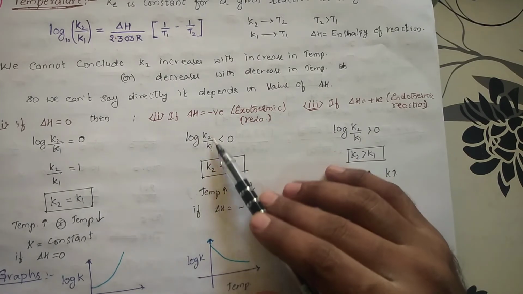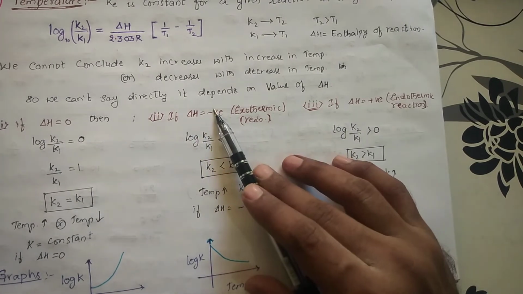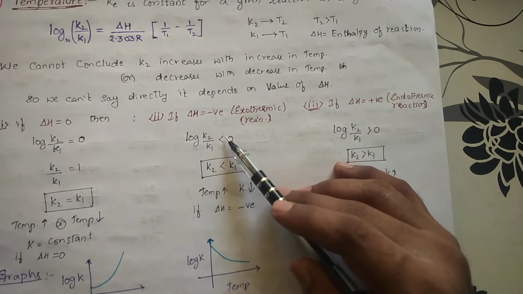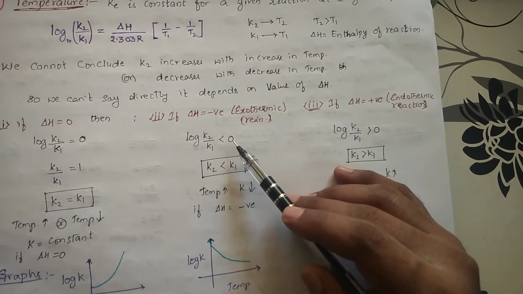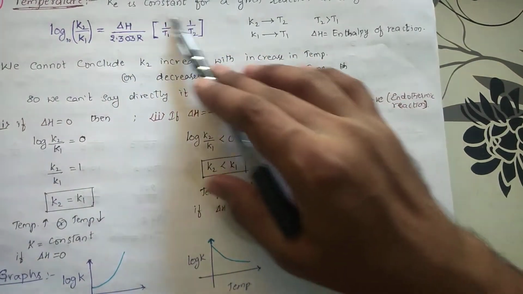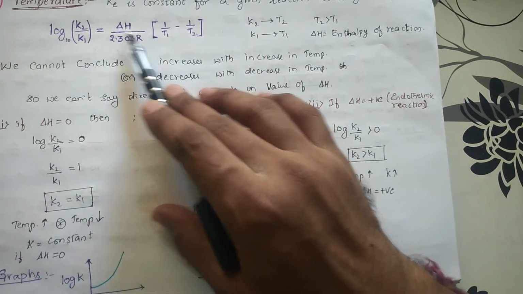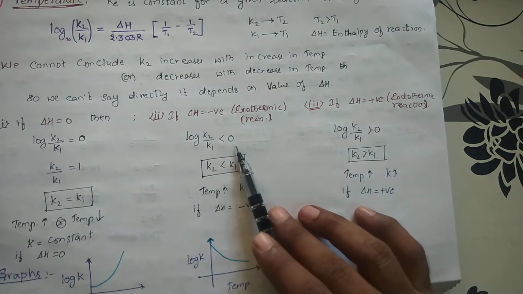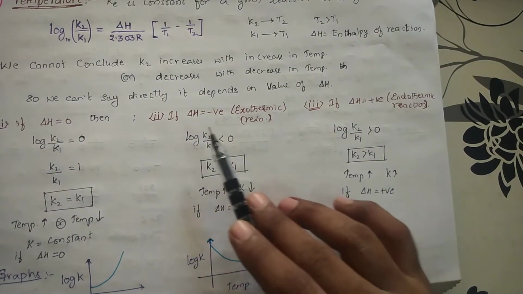Then log K2 by K1. Negative means what does it indicate? It is less than 0. Okay, 0 will be greater when compared to this one, log K2 by K1. So you are getting negative this side. You are getting negative, which means this entire value will be less than 0. This is the condition.